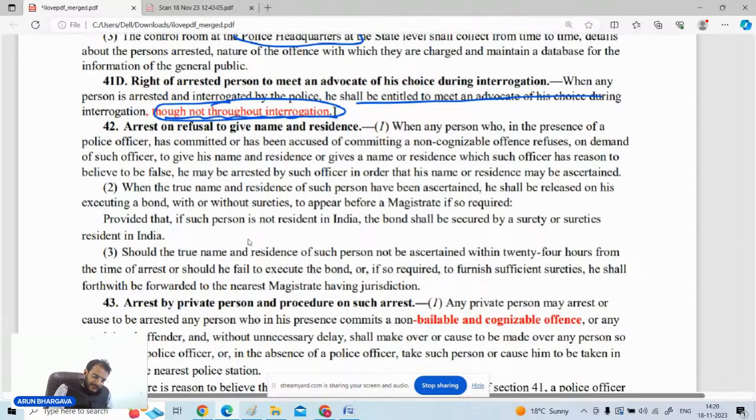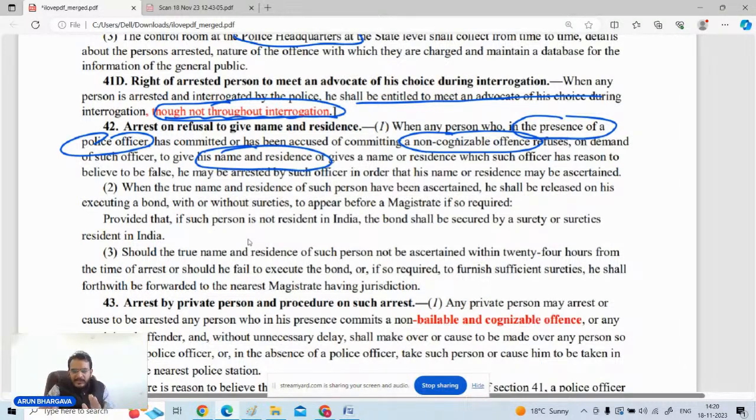बस इसके बाद आपका जो नेक्स्ट एरिया रहेगा, that is section number 42. Section 42 कह रहा है कि if a person has committed a non-cognizable offence and that offence is committed in the presence of the police officer, the police officer asks the name and address of such person. Non-cognizable offence है, गंभीर अपराध नहीं है, संज्ञेय अपराध नहीं है, ठीक है, असंज्ञेय अपराध है.